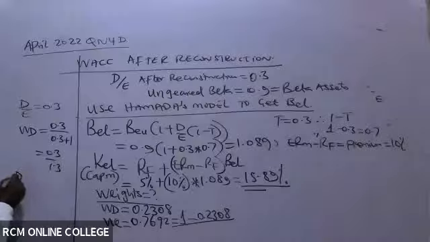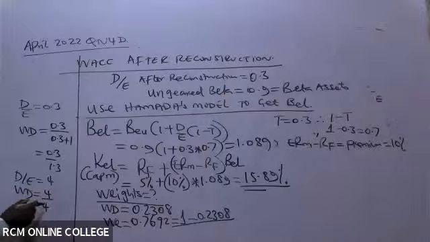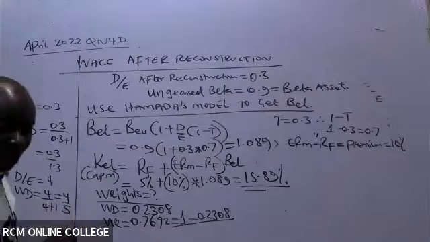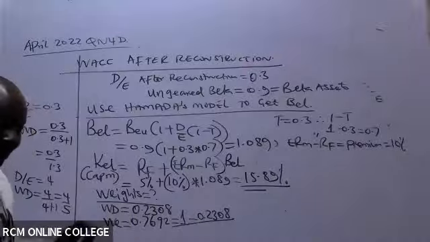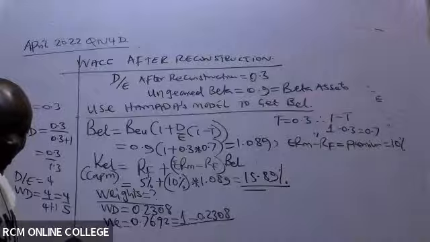If you're told that debt to equity, for example, is 4, and you want to get the weight of debt, you take 4 all over the same 4, but for the denominator, you must always add 1. So this will be 4 over 5. Are we together now, ladies and gentlemen, as to how we got these weights? Understood. Thank you very much.